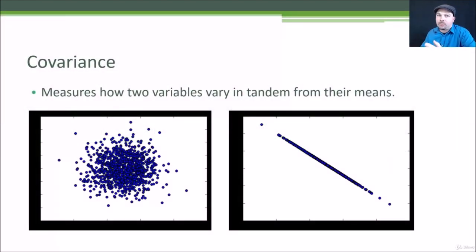So imagine we have a scatter plot here, and maybe each one of these data points represents a person that we measured, and we're plotting maybe their age on one axis versus their income on another. So each one of these dots would represent a person, where say their X value represented their age and their Y represented their income, okay? I'm totally making this up. This is fake data. Now, if I had a scatter plot that looked like this, you see that these values tend to lie all over the place.